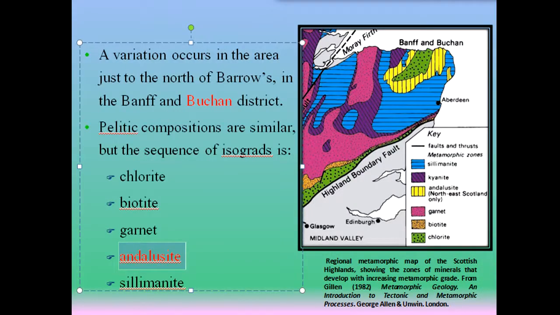As we have seen the zones studied by Barrow, now there is some variation which occurs in the area just north of Barrow's study area, that is in the Banff and Buchan district. The pelitic compositions are similar, but the sequence of isograds is chlorite, biotite, garnet, andalusite and sillimanite.